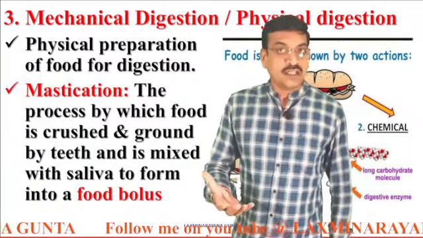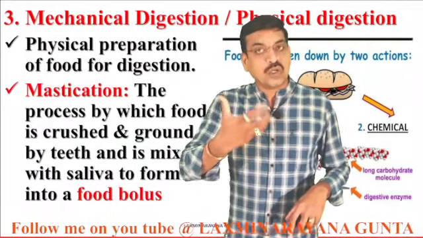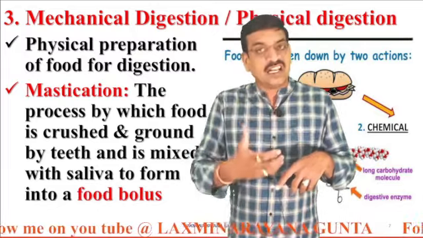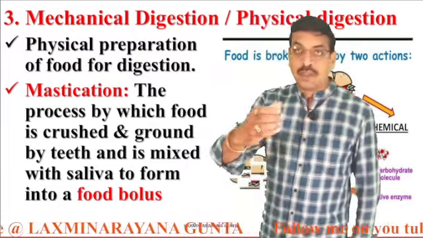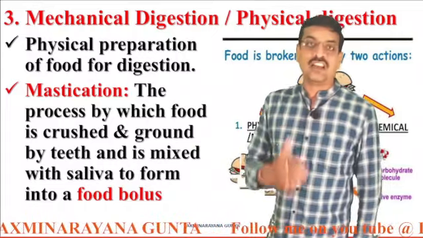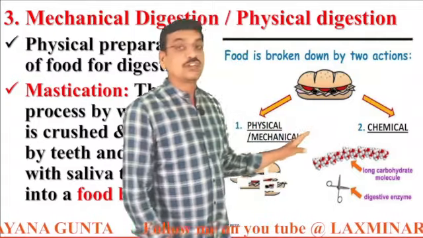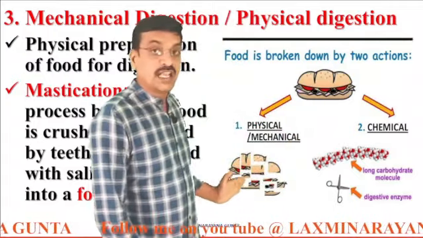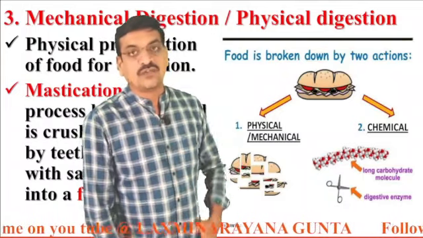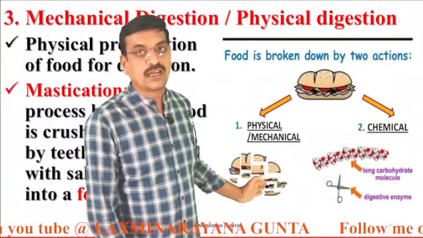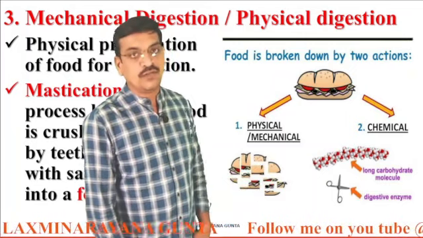What is a food bolus? A food bolus is a slurry mass, thoroughly mixed with saliva, and this saliva makes the food into a slippery substance that can be moved inside the alimentary canal easily. This mechanical digestion, also called physical digestion, breaks the food into small pieces so that the enzymes can act on the food easily. This mechanical or physical digestion is very much essential in the process of digestion.